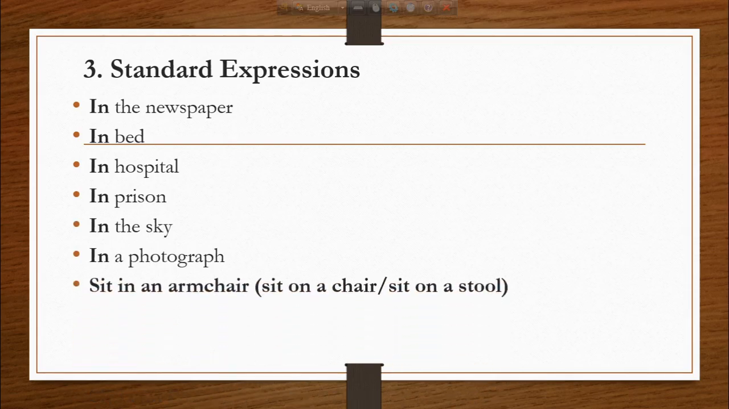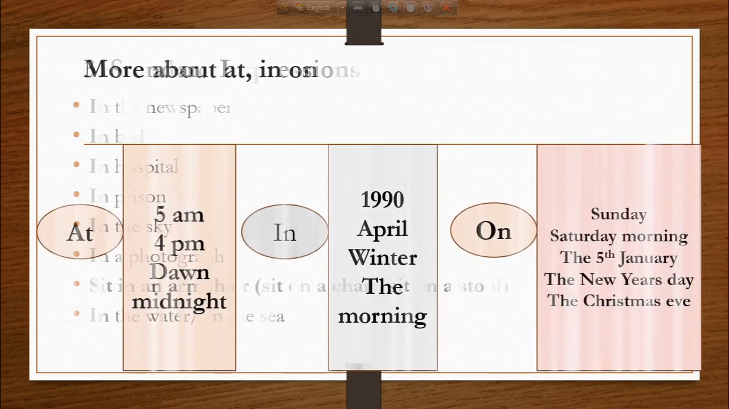Sit in an armchair. So when you are talking about an armchair, then you have to use the preposition in. And in the natural case, when you mean a chair, then you can say he sits on a chair or he sits on a stool. But in the case of an armchair, you have to say he sits in an armchair. This is an exception. In the water, in the sea.